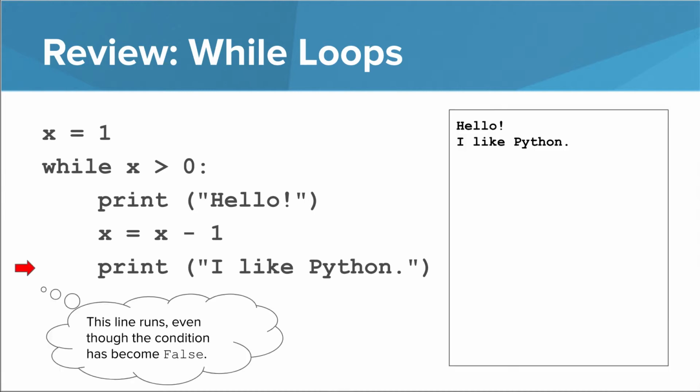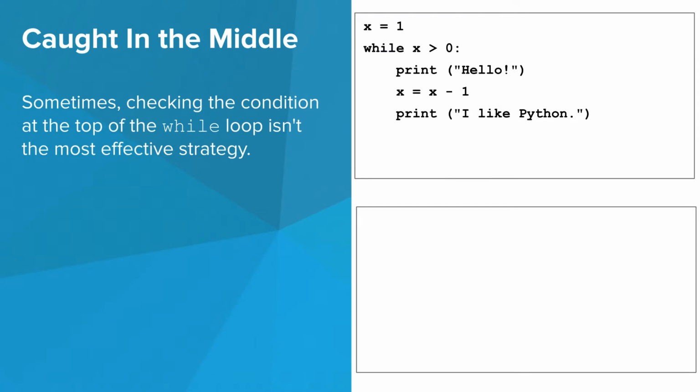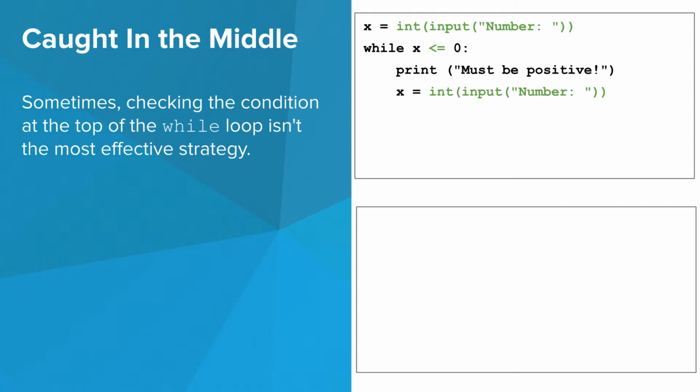Remember it? I don't know. Maybe. Okay, well let me remind you what the key insight was here. Remember that even though the condition became false in the middle of the while loop, the rest of the body still ran because the condition isn't checked until the interpreter returns to the top. The fact is that sometimes checking the condition at the top of the while loop isn't the most effective strategy. Let's slightly change this program to illustrate the point.